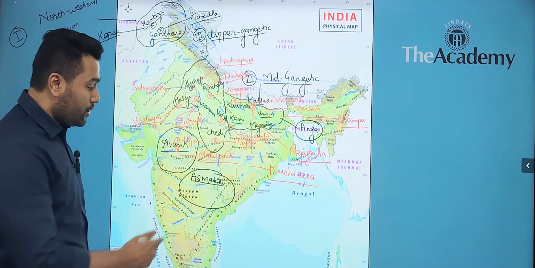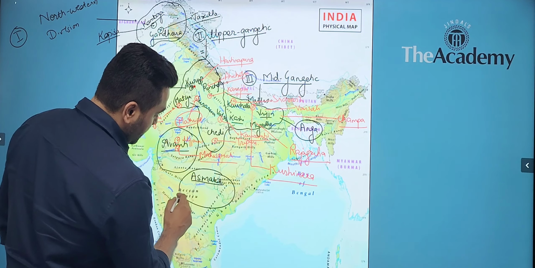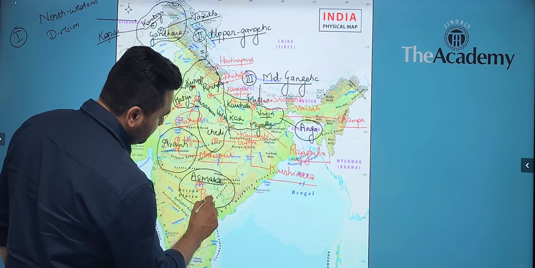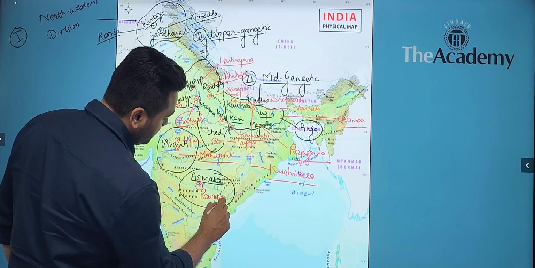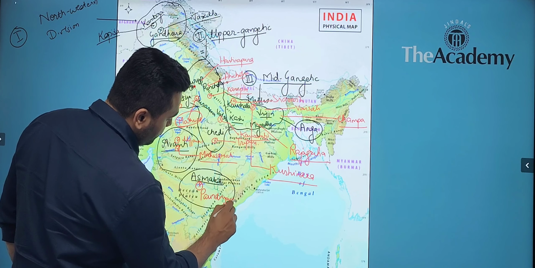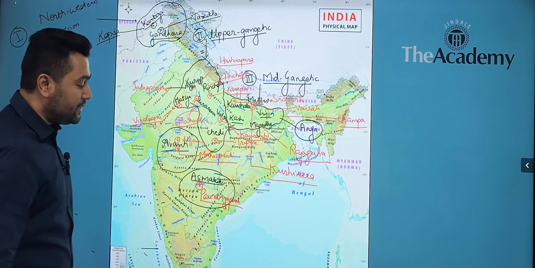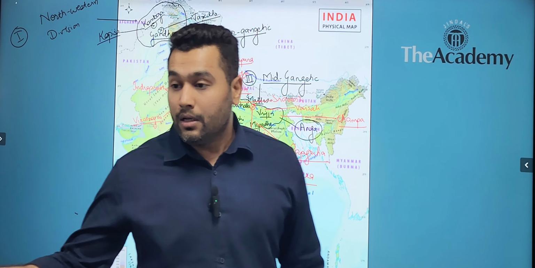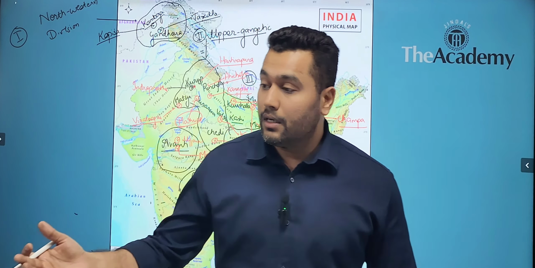And similarly, when you talk about Asmak, here there was Paudinyapura, an important city, a capital of Asmak. It was based in the present day district of Nizamabad.